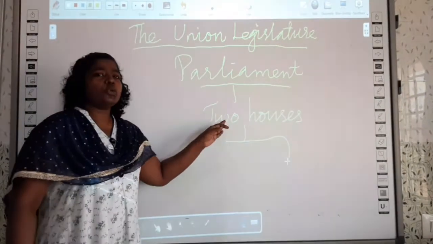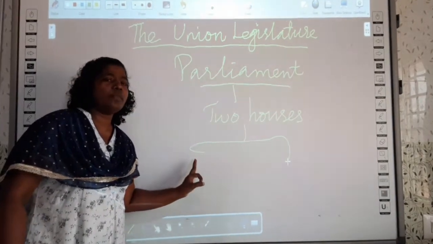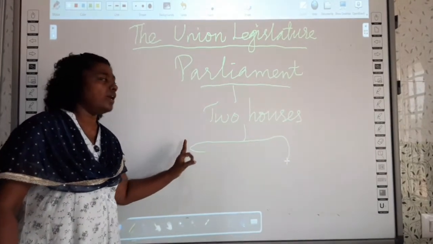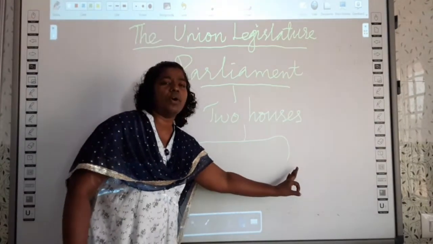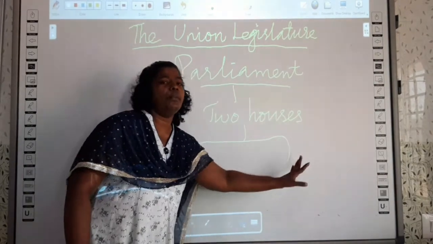We'll see what the two important houses are. One is Lok Sabha, or the House of the People, and the other one is Rajya Sabha, or the Council of Ministers.